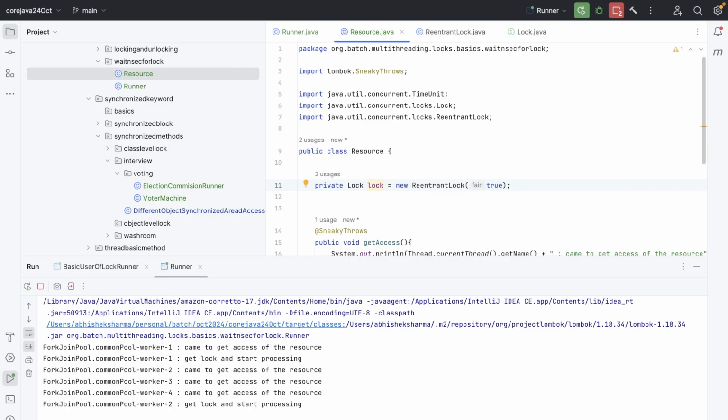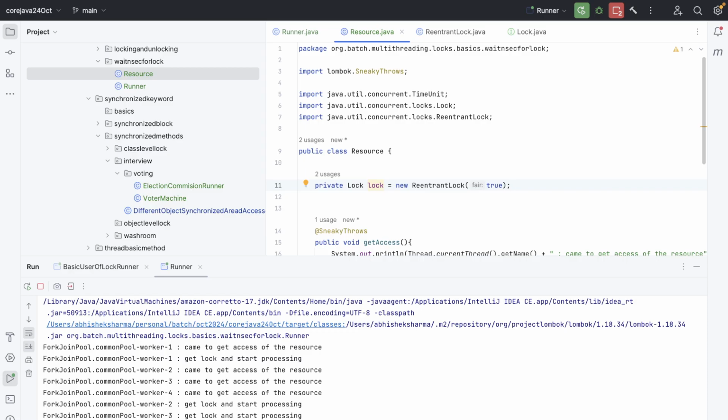Now, we know about thread.interrupt, right? Can a thread be interrupted? Is it possible to interrupt a thread while it is in a waiting state? Hello, am I audible?